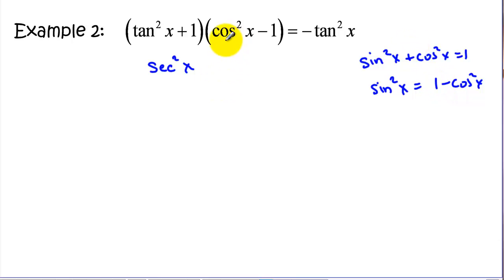So if I want to flip the order of these, I can multiply both sides of the equation by minus. So if I multiply this by minus, I get negative sine squared of x. Over here I would have minus 1 and plus cosine squared of x. And we can use the addition being commutative to reorder those. So cosine squared of x minus 1 is equal to the negative sine squared of x.